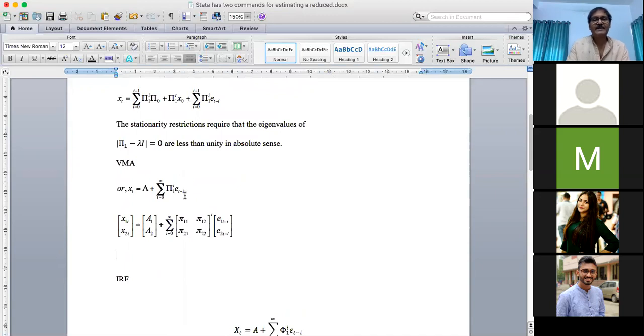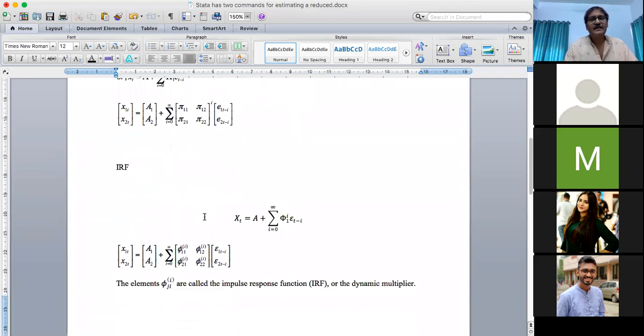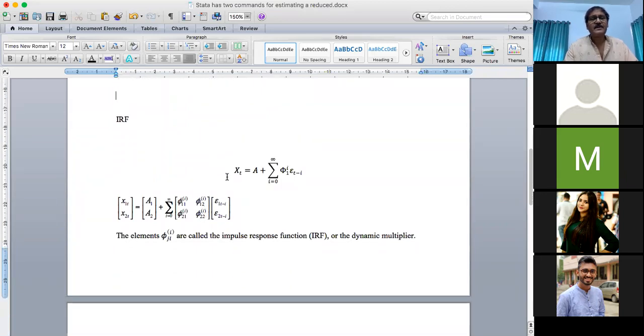The vector moving average form can be obtained only under the stationarity restriction. So if the stationarity condition is satisfied, we can convert the vector autoregressive model into a vector moving average model, and we can ultimately look at the data generating process of the variable in terms of the impulse response function.